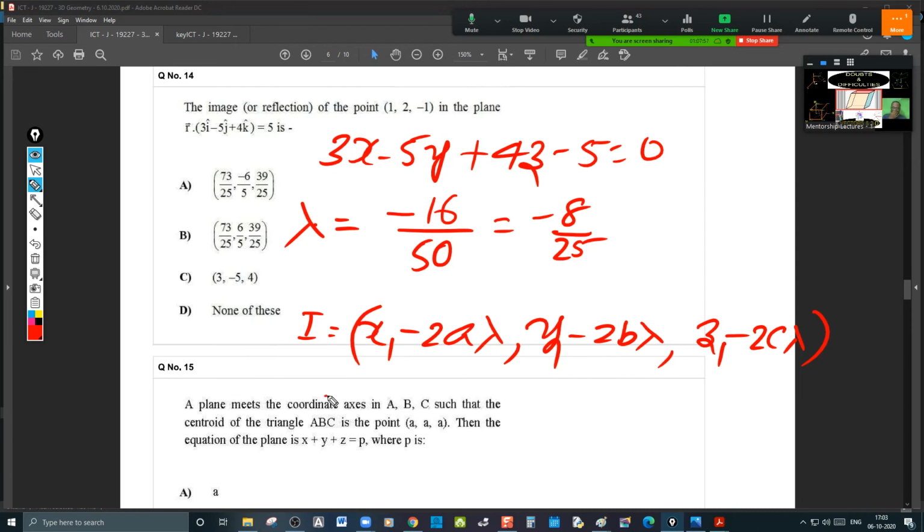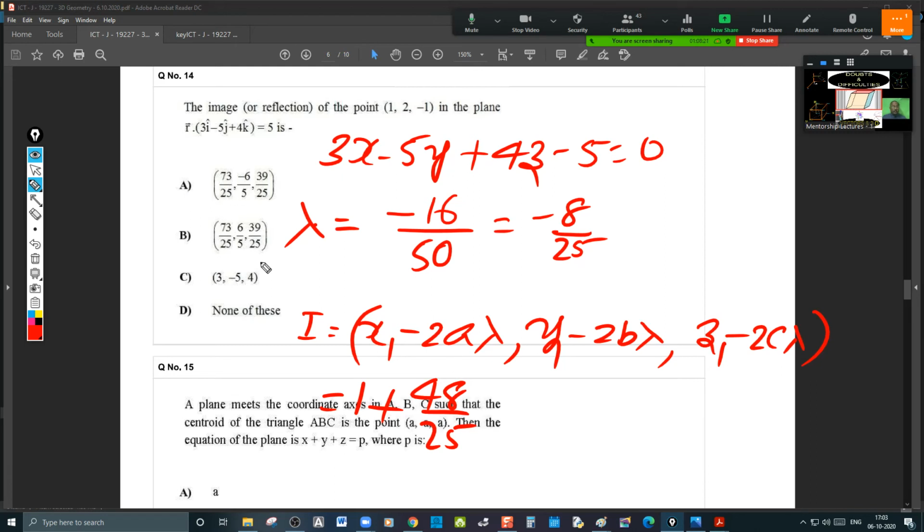So how to get this? x1 means the point given, 1. Minus 2 into a means 2 into a, 6. 6 minus 6 minus 8 plus 48 by 25. So 25 plus 48 is how much? It is 73.